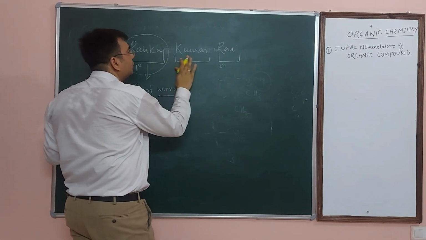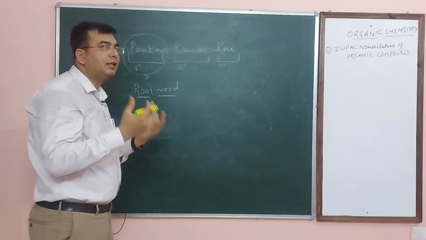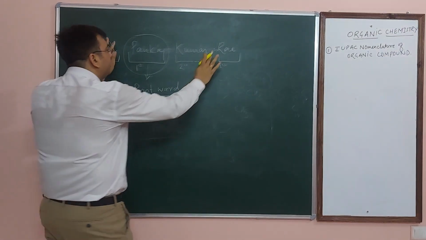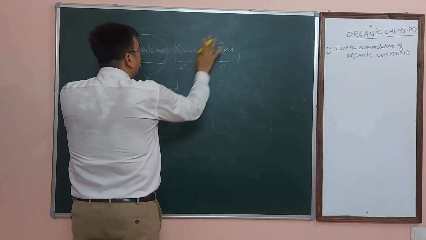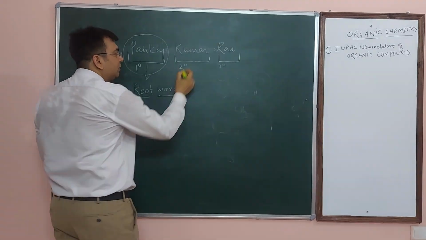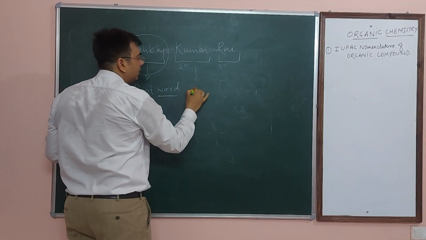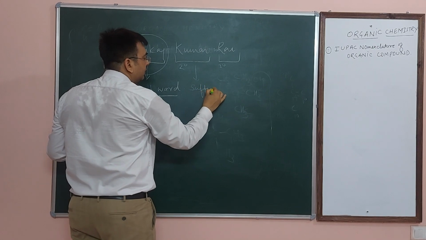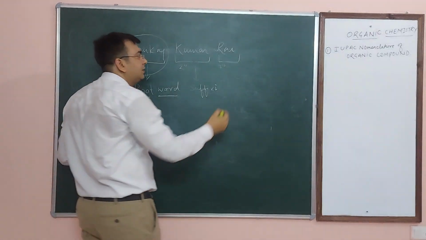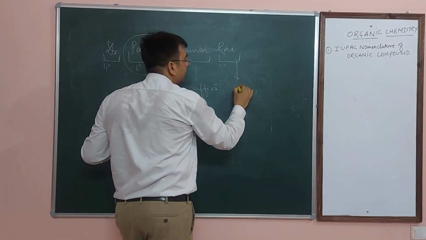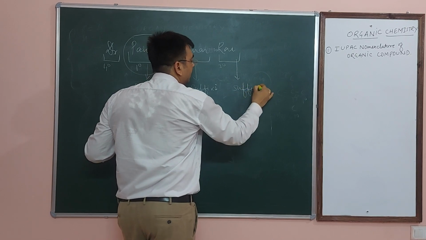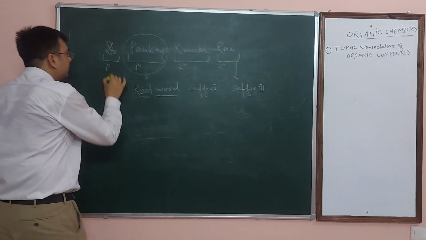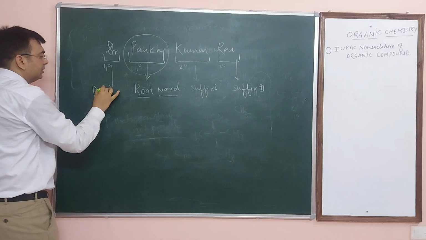If you write Pankaj Kumar, there is some meaning in the name. At minimum, at least these two are present. This one is known as suffix first. This Rai is suffix second. And this one is known as prefix.